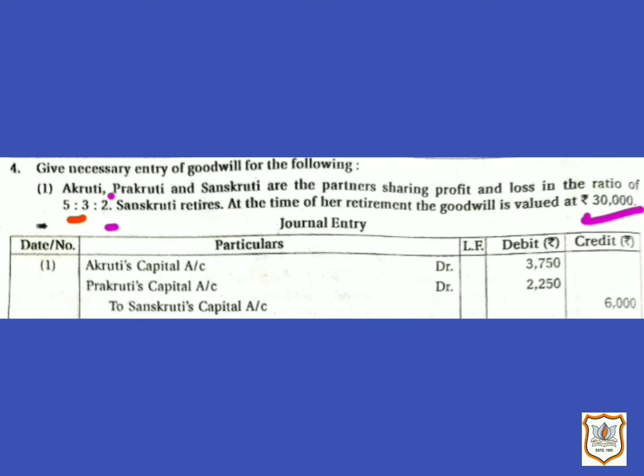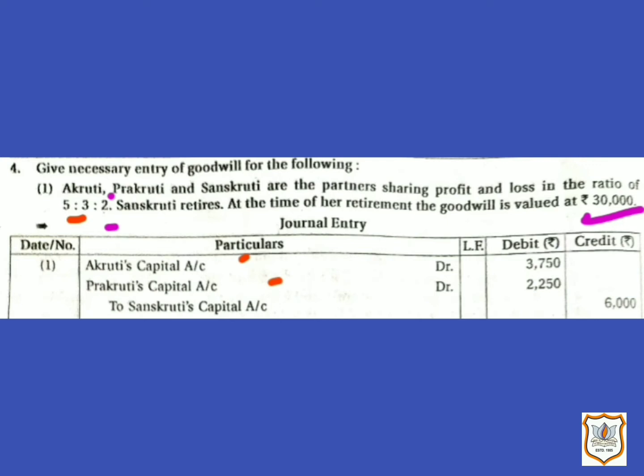Now as Sanskriti is the retiring partner, she is entitled to her share of goodwill, that is rupees 6,000, and that will be compensated by the continuing partners, Akriti and Prakriti, in their gaining ratio. As the gaining ratio is not given, it will be the same as the old ratio, that is 5:3.